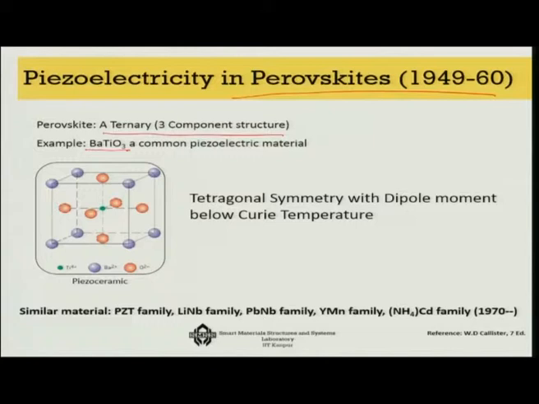Now, the structure of a perovskite has a tetragonal symmetry with a dipole moment below the Curie temperature. What is the source of this dipole moment? For example, if I look at this tetragonally symmetric crystal structure, we will see that the titanium is at the core of it, and the bariums are here at the vertices, and oxygens are at all the face centers. Now what happens is that this particular structure is stable in a very small margin.